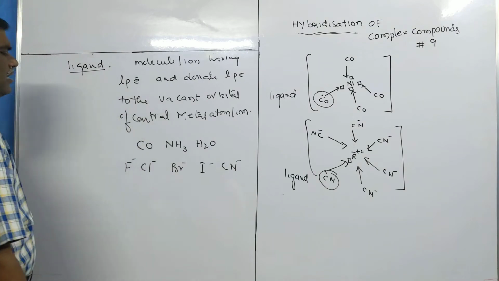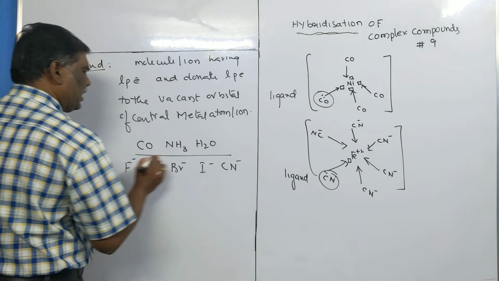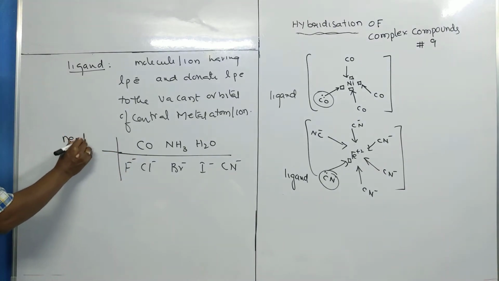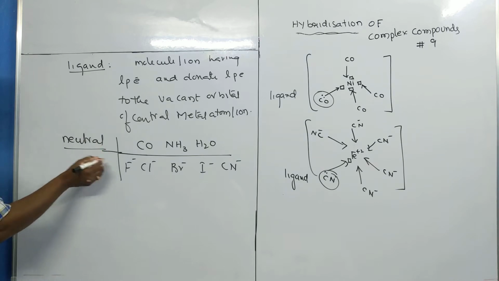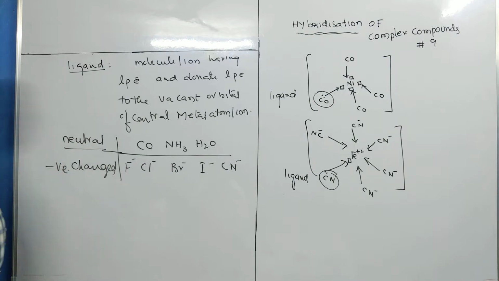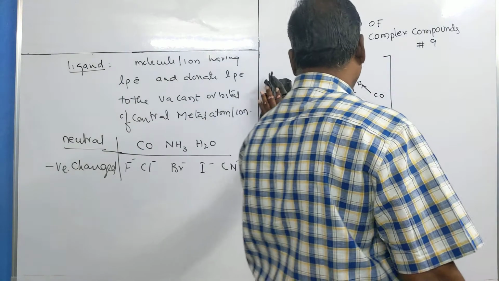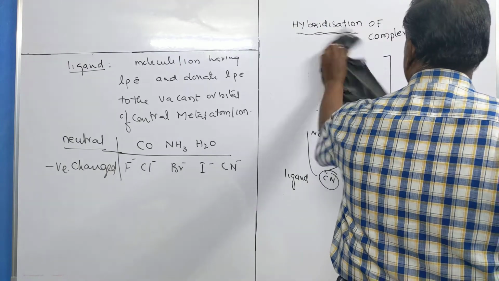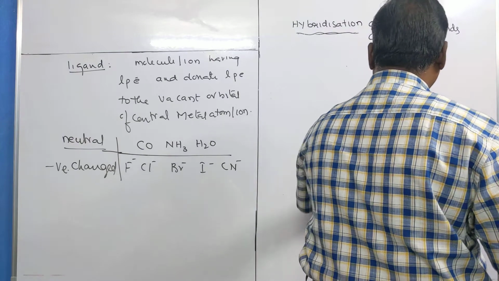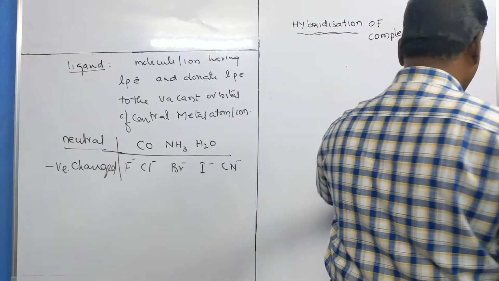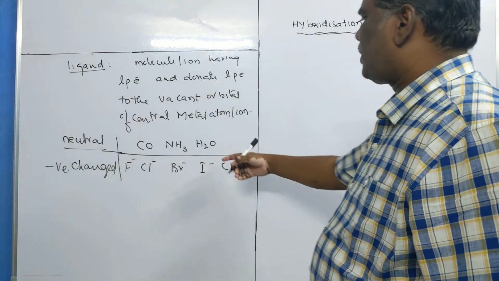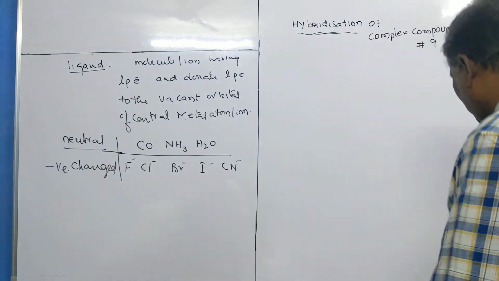Again, the ligands are classified into two types based on charge. Ligands having zero charge are known as neutral ligands, whereas those having negative charge are known as negative charge ligands.